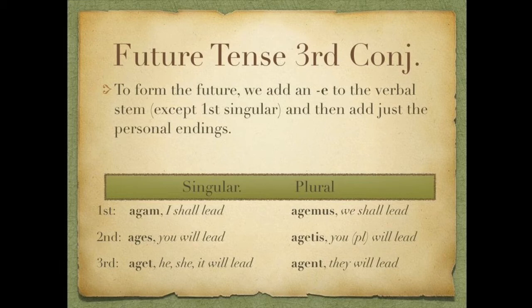First person singular in the future, agam, I shall lead. Second singular, ages, you will lead. Third singular, aget, he, she, or it will lead. We go to the plural. First plural, agemus, we shall lead. Second plural, agetis, you plural will lead. And then third plural, agent, they will lead. So again, it's the E that indicates that it's future in this case, not a bi infix.